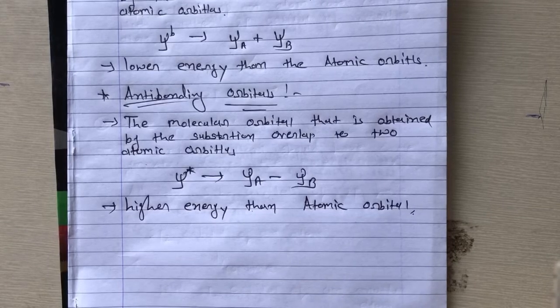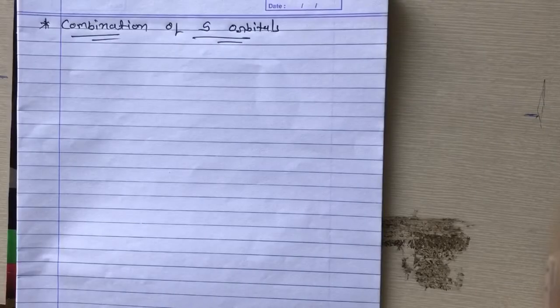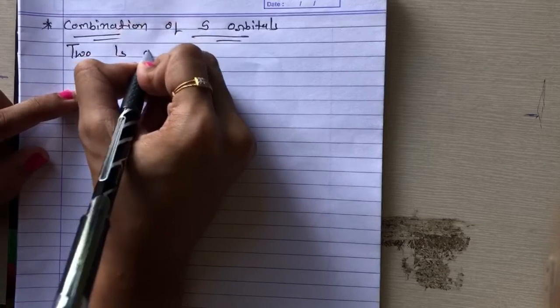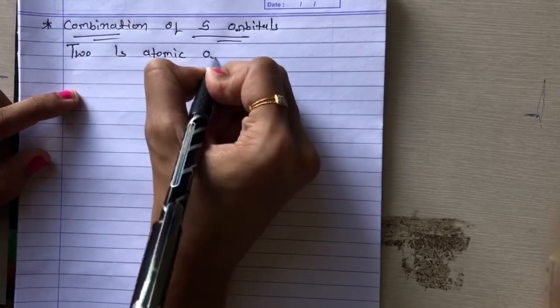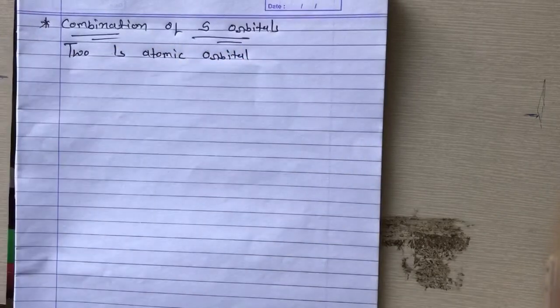Right? Now the combination of s orbitals to give a bonding and anti-bonding orbital. Now let us consider the combination of two 1s atomic orbitals. Using the LCAO approach, the two atomic orbitals will overlap to give two molecular orbitals.